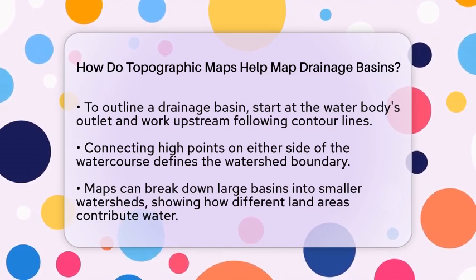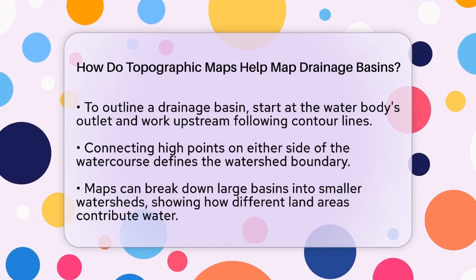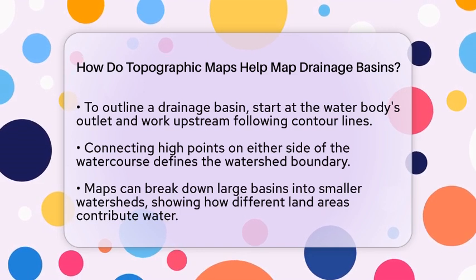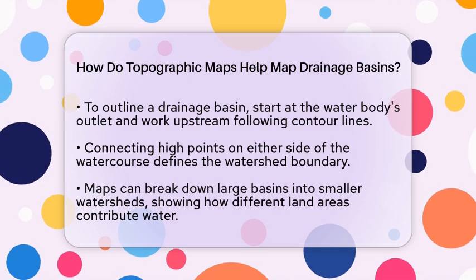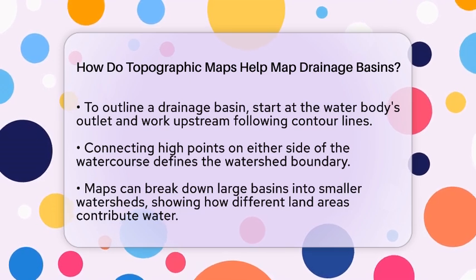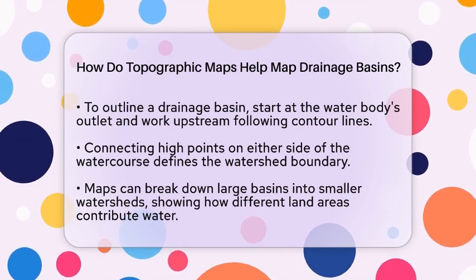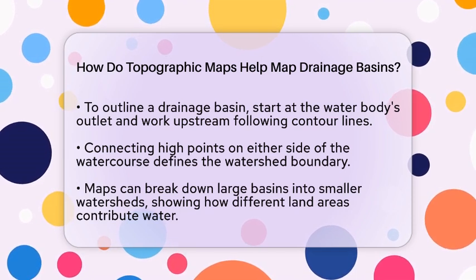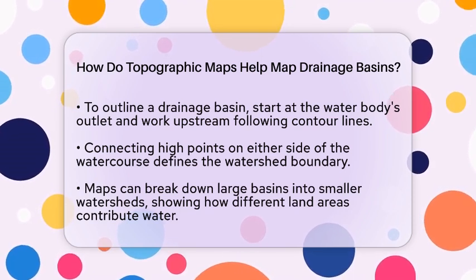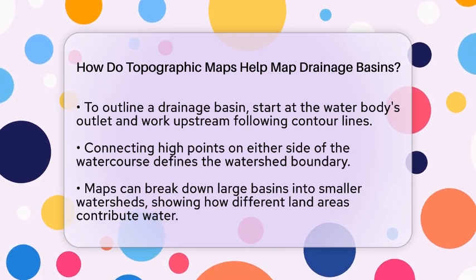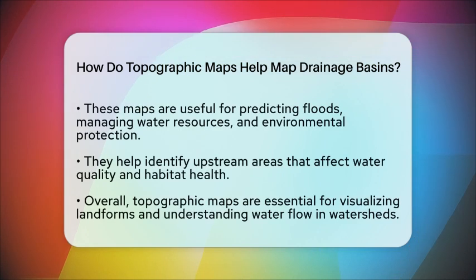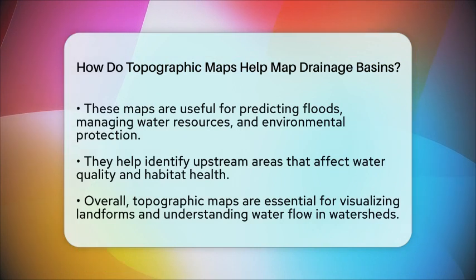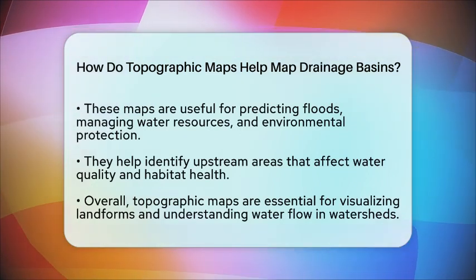Topographic maps also help break down larger drainage basins into smaller watersheds by repeating this process for tributaries and smaller streams. This detailed view helps us understand how different parts of the landscape contribute water to larger systems, like rivers and lakes. It's useful for predicting flood zones, managing water resources, and protecting ecosystems. For example, knowing where rainwater will flow helps in designing flood control measures or planning land use to prevent erosion.